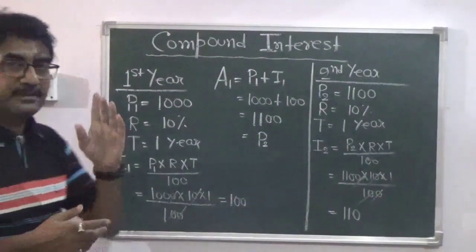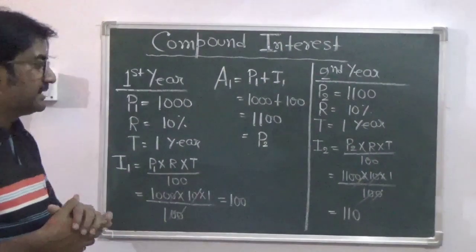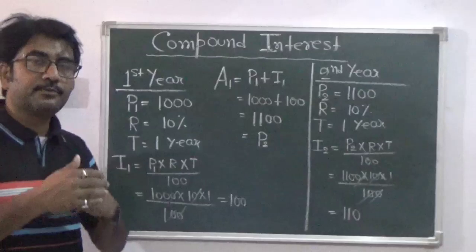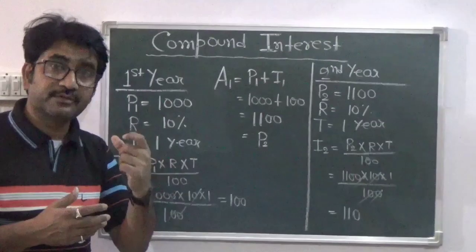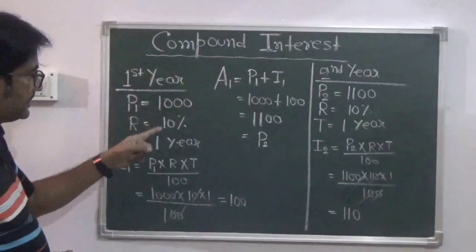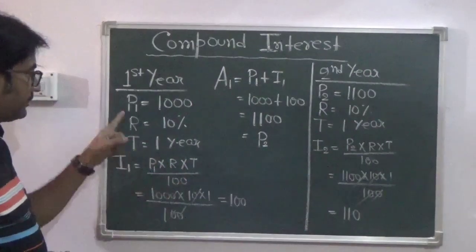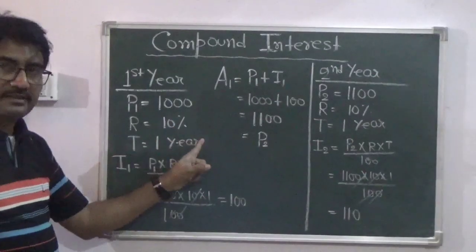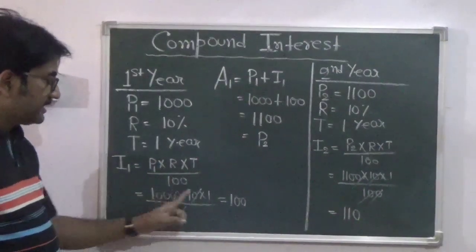Suppose we take a loan of rupees 1000 and the rate percent is 10%, and suppose it is for 3 years or 4 years, whatsoever it is, because after a certain period of time you have to return that money, and not only the principal value but also along with that some extra money, which is called the interest. So if we have borrowed rupees 1000, rate percent is 10%, first year our interest comes to PRT by 100. P1 is taken as the principal for the first year, rate is taken as 10%, time is taken as 1 year. I1, that is interest for the first year, is P1 into R into T by 100, that comes to rupees 100.